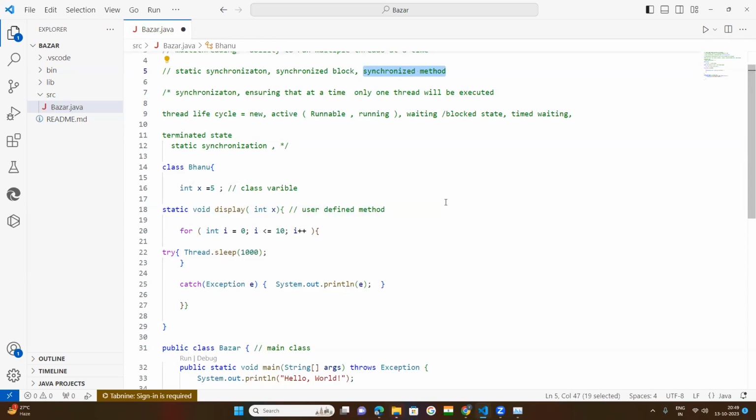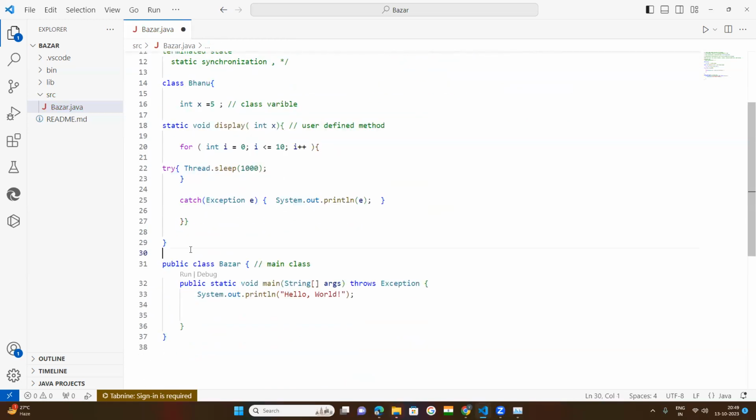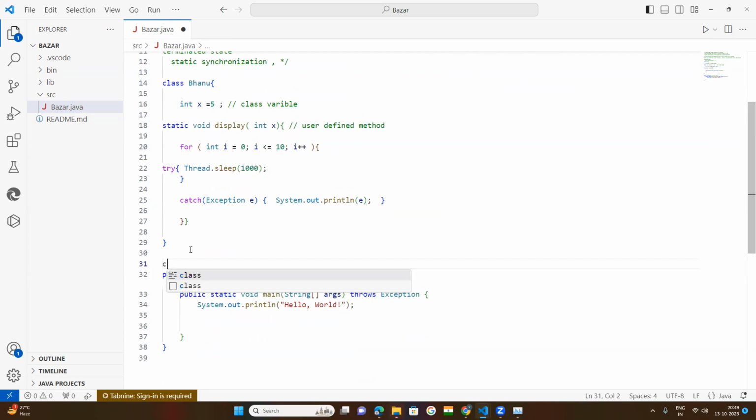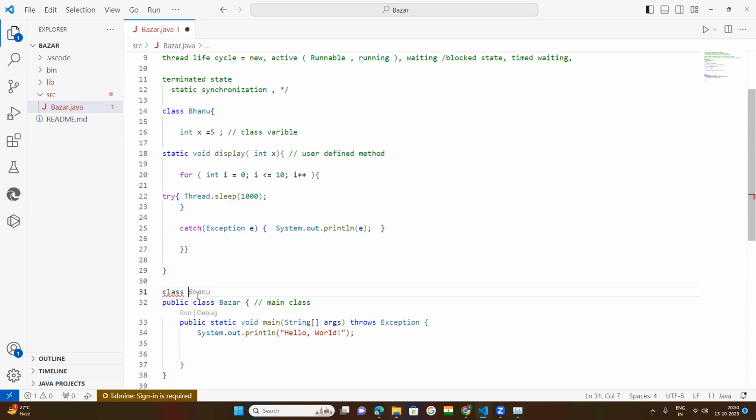Okay, now let us see the next one. Next, take a class. Here, I told you that there are two ways to create threads: one is by extending a class, and the other is by implementing a runnable interface. So, today I want to follow by extending a class.